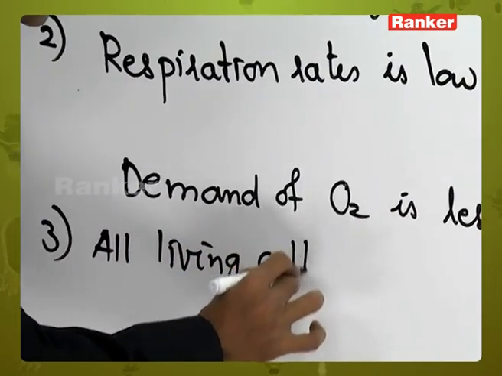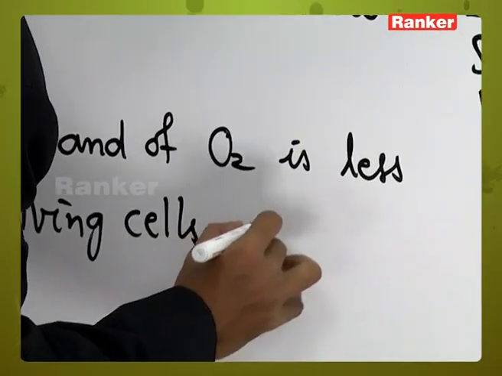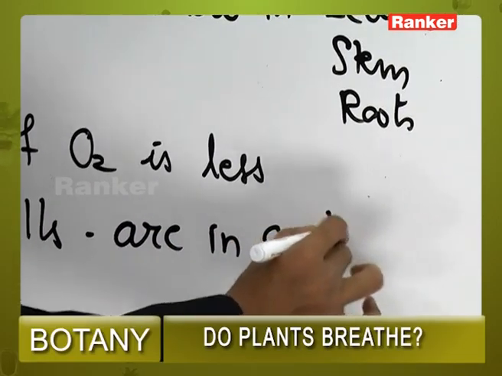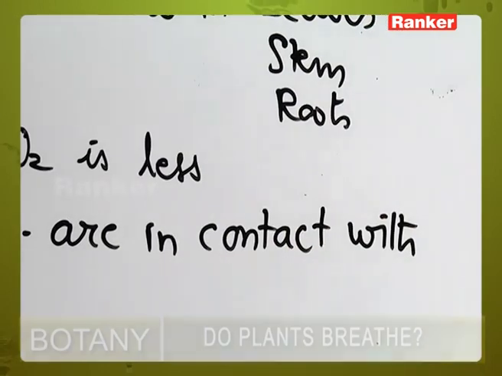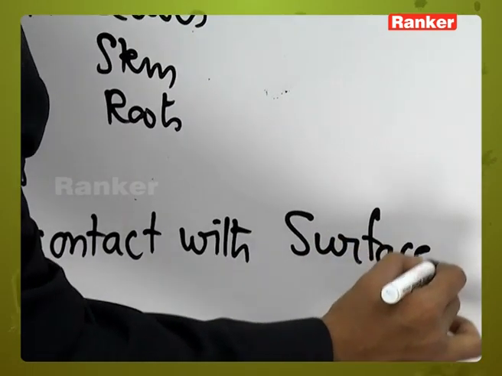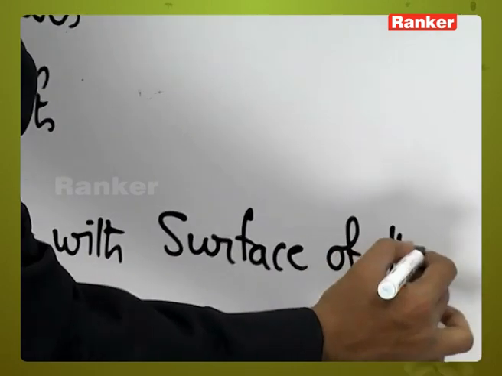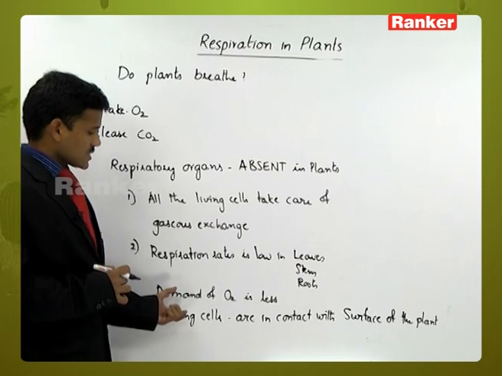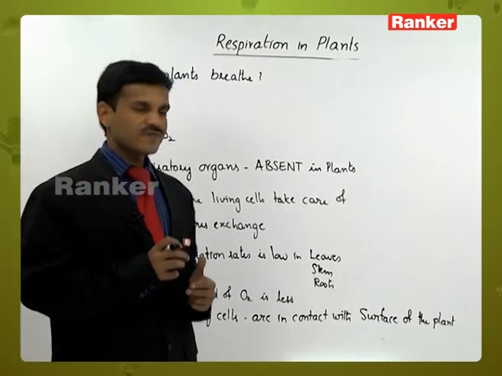All living cells within the plant body are in contact with the surface of the plant.